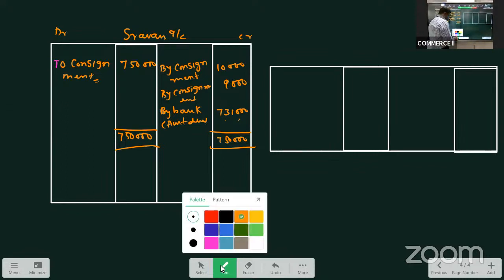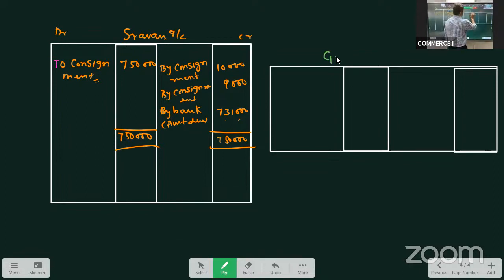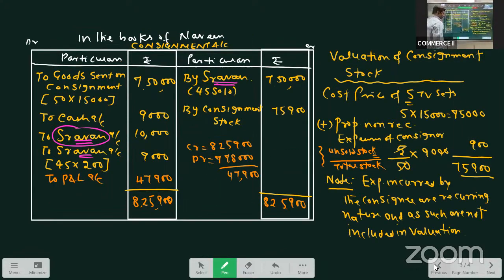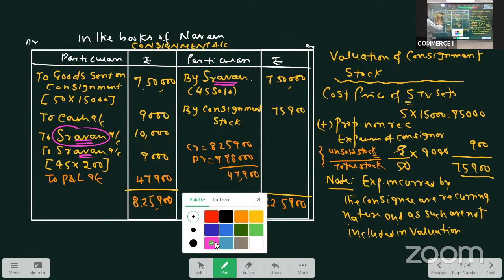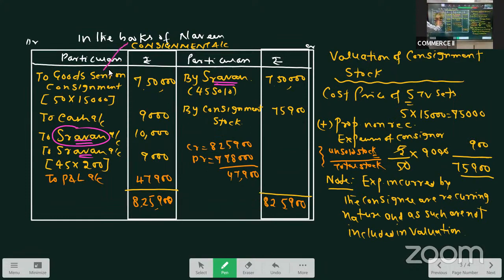Okay. Now let us prepare goods sent on consignment account. It is the last lecture. Goods sent on consignment. Again, we prepare this looking at the consignment account only. In the consignment account, we have this item, no? To goods sent on consignment.